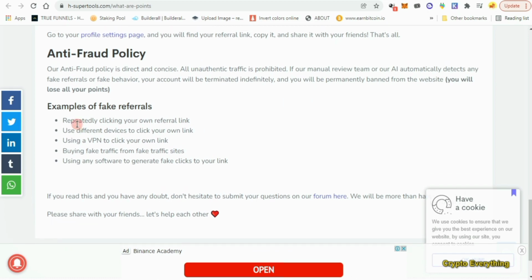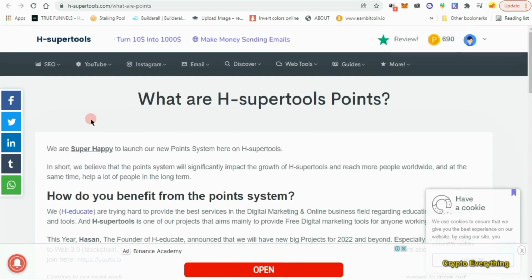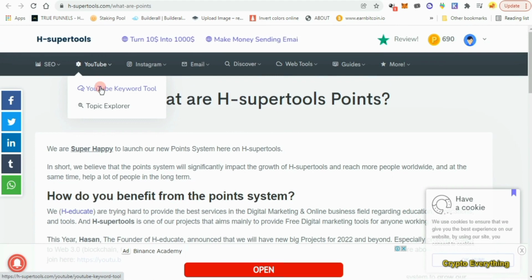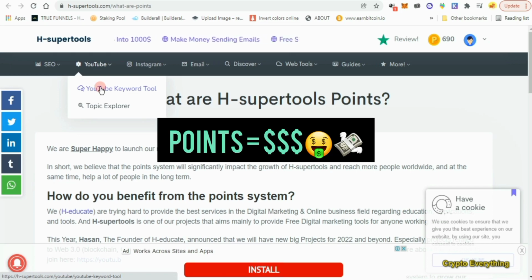Basically, the summary of this whole thing is just come on the website. Okay, use the Super tools, which is free. This is for your research tool. This is a good research tool, one of the best research tools that are free. Okay, then you get points for doing that. And at the end of the day, when the project that he's on is launched, they are going to reward you according to how many points you have gotten on the website. Okay, so you're going to be rewarded either in direct cash or in cryptocurrency or as coupons. So one of those things, that is definitely one of them, is going to happen.